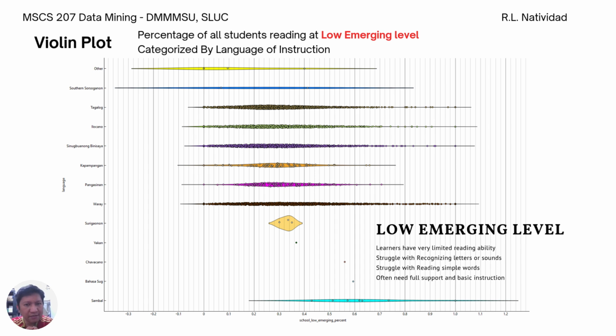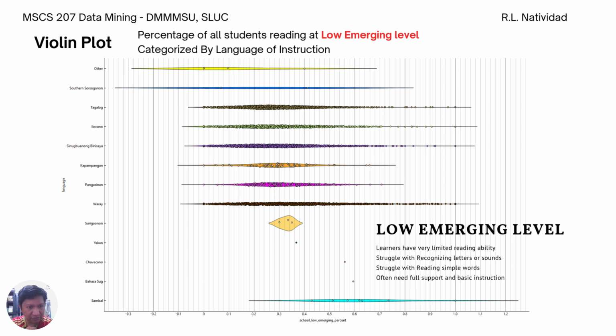And on this succeeding slide, it uses the violin plot. The violin plot captures the distribution shape, density, and multimodality of literacy levels. It can be used for combining kernel density estimation with summary stats. It enables comparison of literacy outcomes across languages to guide instructional strategies.